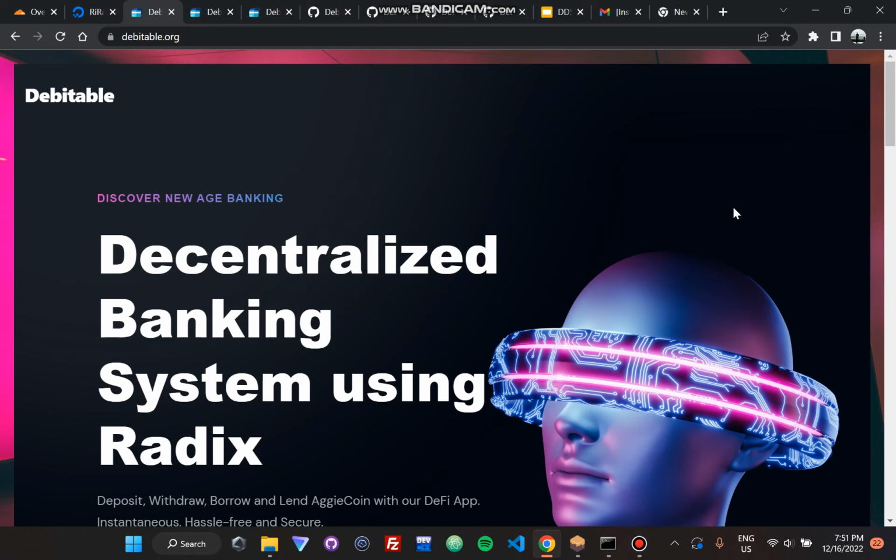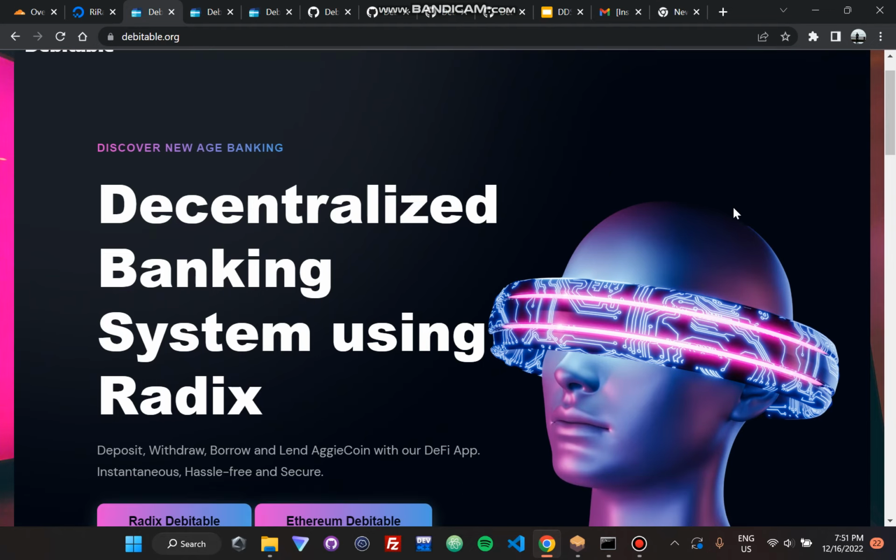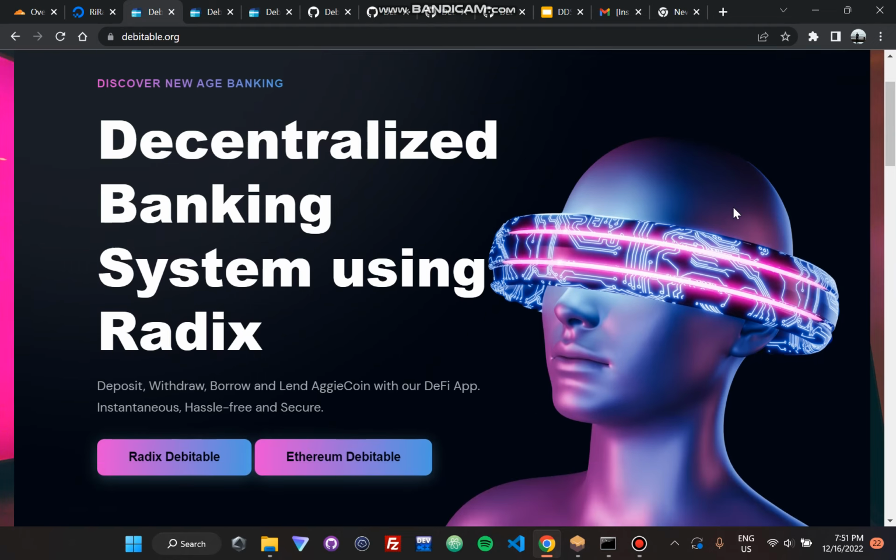Greetings. So today I'm going to present a project for fall quarter 2022 for distributed database systems called Debitable, a decentralized banking system using Radix. It's not just limited to Radix, it also has an Ethereum based implementation in order to compare both.